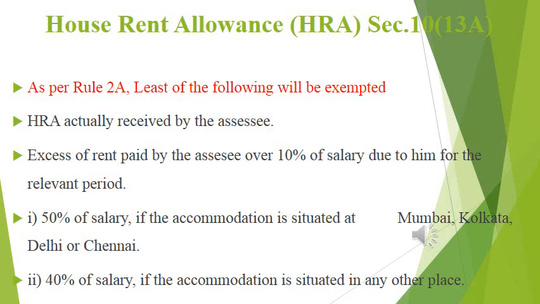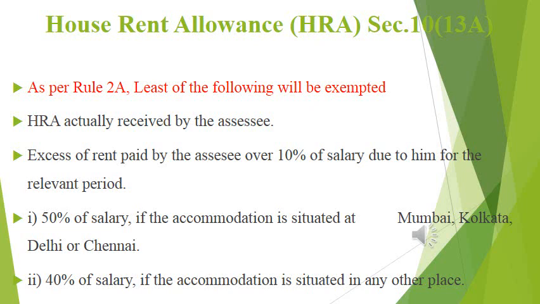First, take 50% of salary if the accommodation is situated at Mumbai, Kolkata, Delhi, Chennai. These are metropolitan cities. Very simple logic. If the accommodation is situated in metropolitan cities, Mumbai, Kolkata, Delhi, Chennai, 50% of salary is taken as the third element. Suppose this residential accommodation is situated other than these metropolitan cities, we have to take 40% of salary. That is the next one. 40% of salary, the accommodation is situated in other places.